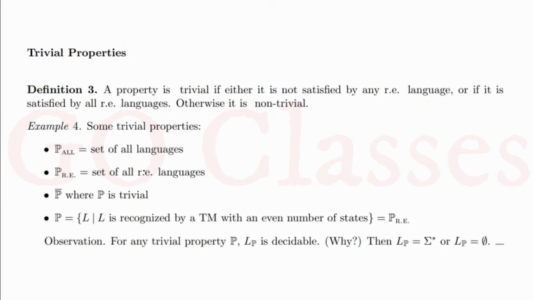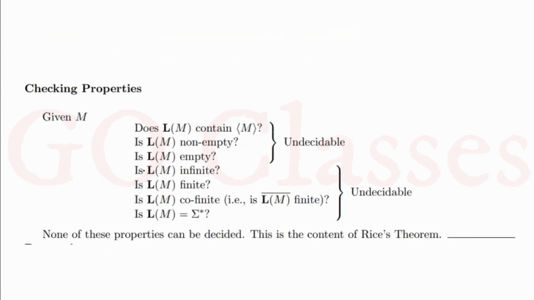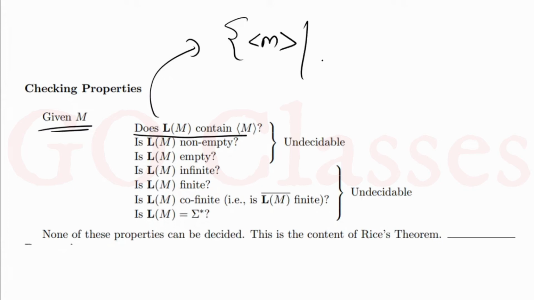Here he is saying: given a Turing machine M, does L(M) contain M? Remember, this is a decision problem. Now this problem I can convert into a language like this: the set of Turing machines M such that L(M) contains M. This is how I will do it.